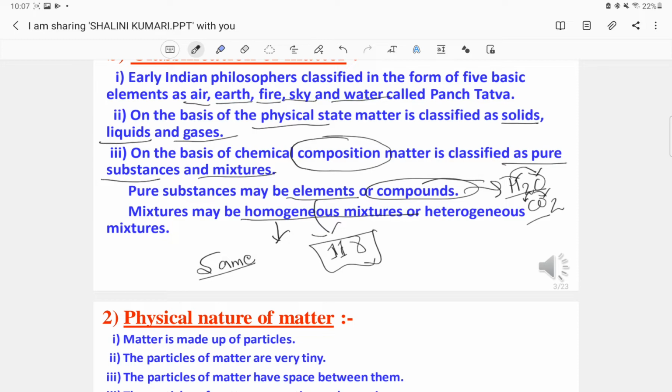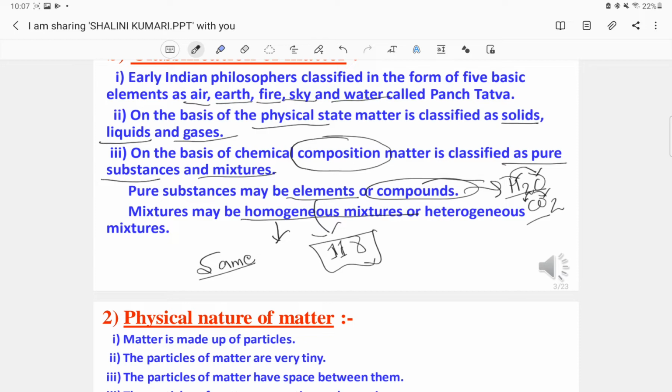For heterogeneous, if you take rice and wheat and mix both in a container, they will not be uniformly distributed. In each spoon you will get an uneven distribution of wheat and rice. It may be 3 grains of wheat and 2 grains of rice. So this is an uneven distribution.